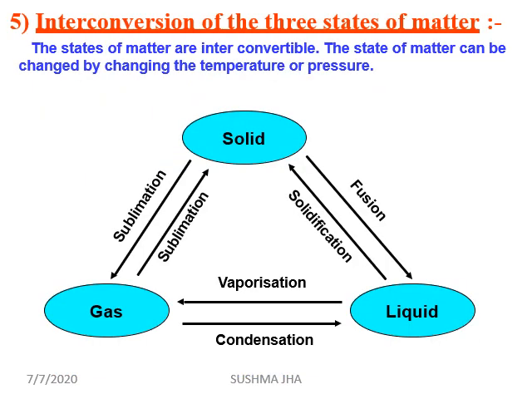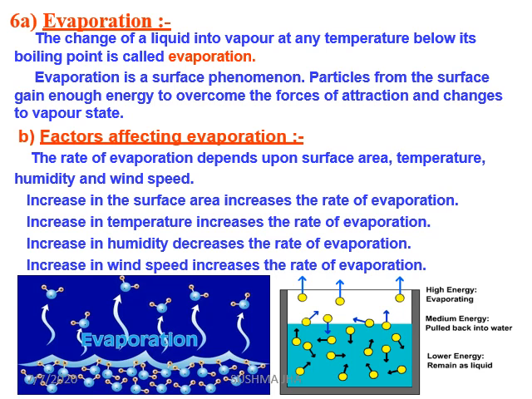Up till now, we have learned about interconversion of the three states of matter. Solid can be converted into gas by sublimation. Solids can be converted into liquid by fusion. Liquid can be converted into solid by solidification. And gas can be changed into liquid by condensation, and liquid can be changed into gas, which is known as vaporization.